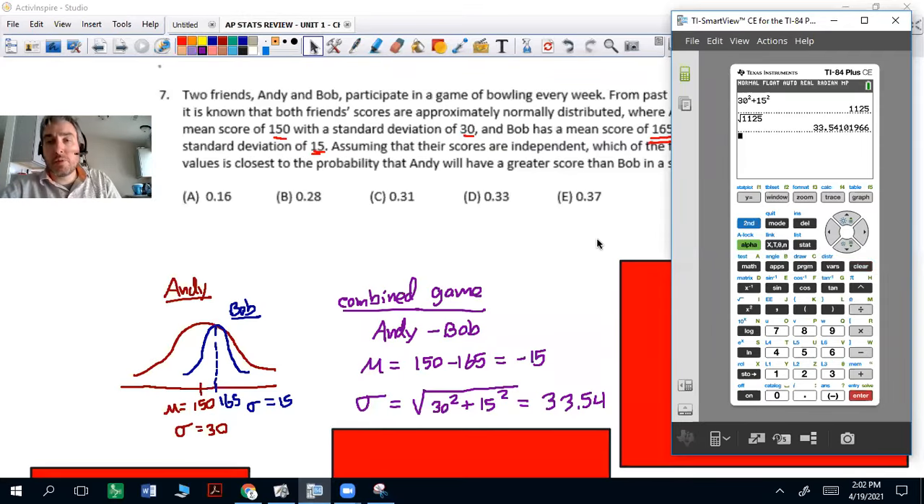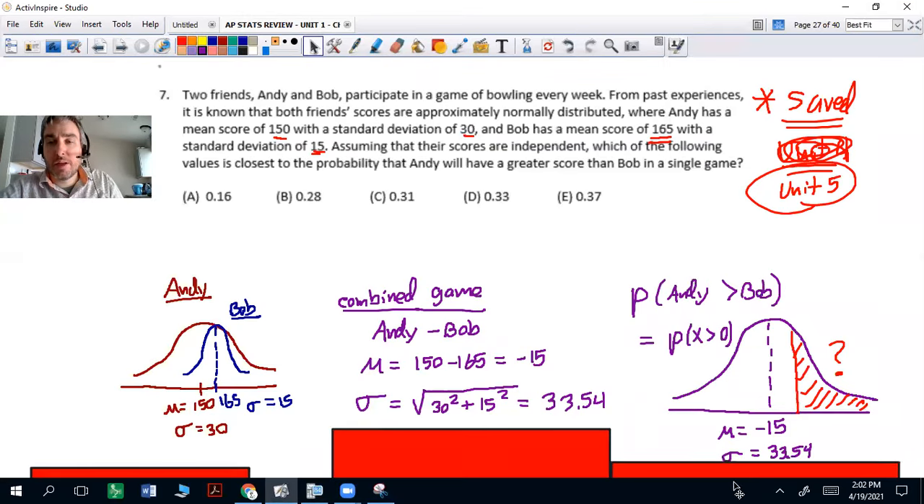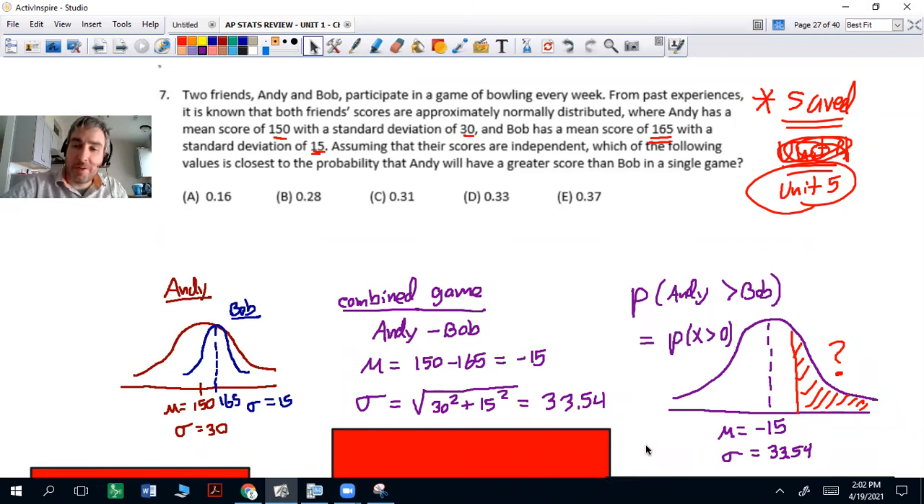So we create a new distribution with a single game where it's centered around negative 15 with a standard deviation of 33.54. Now the question is, what is the probability that Andy is going to have a greater score than Bob in that single game? Now we can do a normal CDF. Again, this is not in unit 1, so this is more of a sampling distribution. I said random variable, sampling distribution question. So we want to do normal CDF.